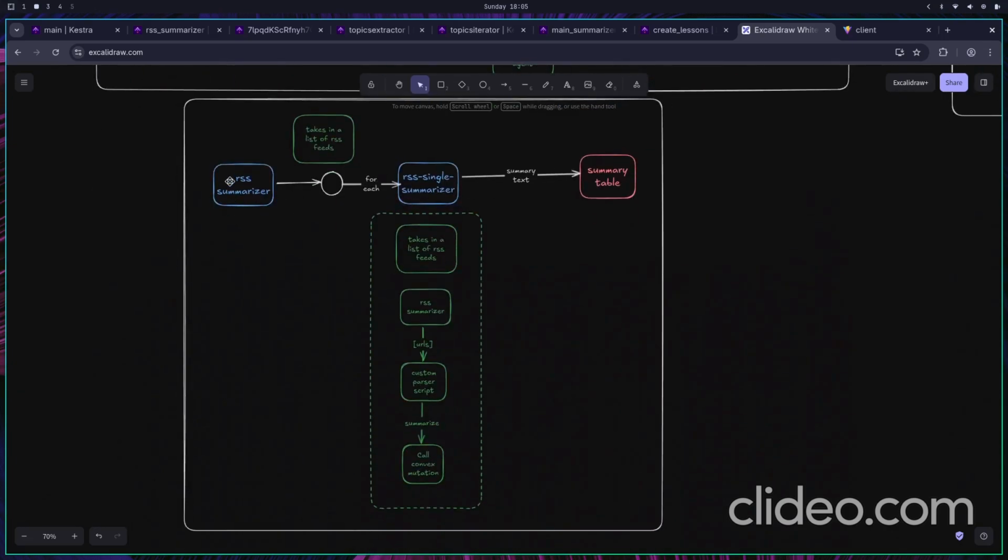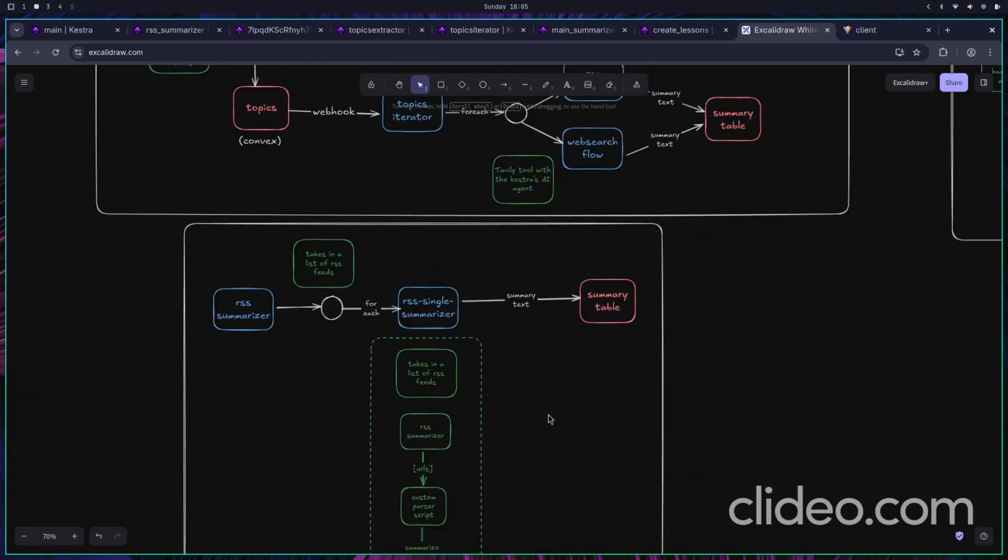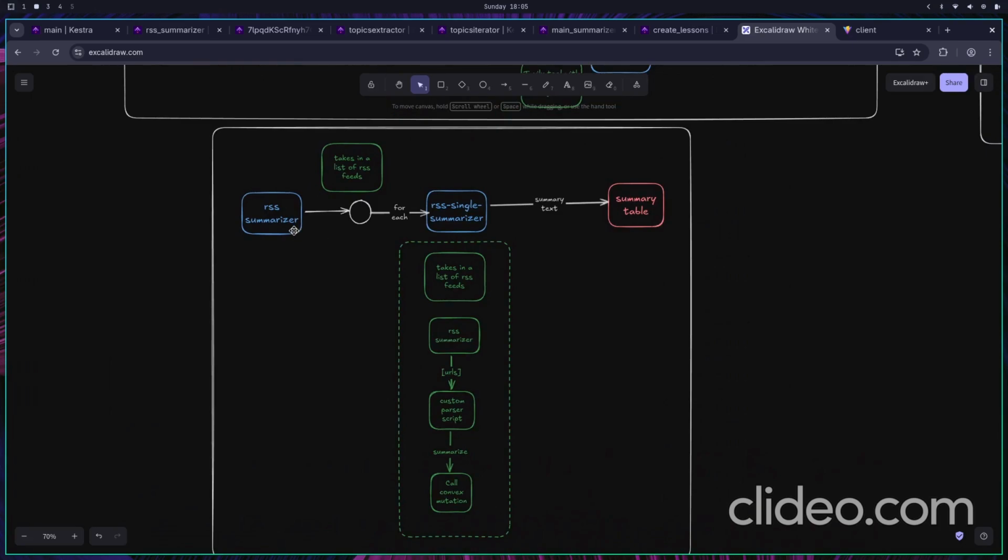Now, there is also one other workflow which contributes to the summary table, which is the RSS summarizer workflow.